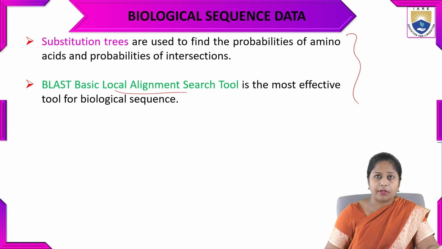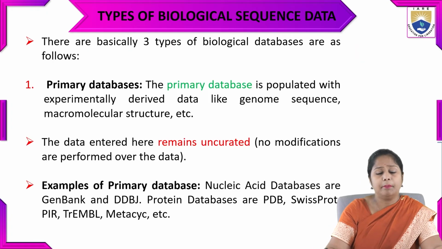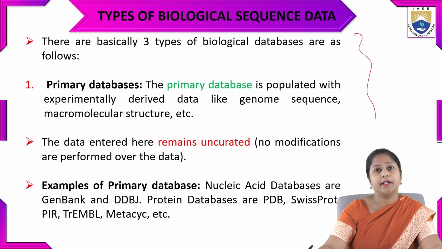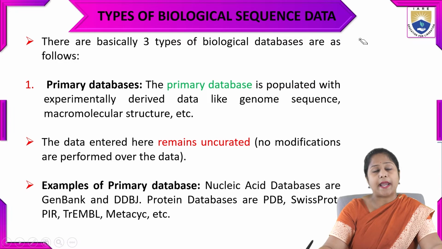So these were all about the biological sequence data. What are the different types of biological databases? There are basically three types of biological databases that exist. The first is the primary database.